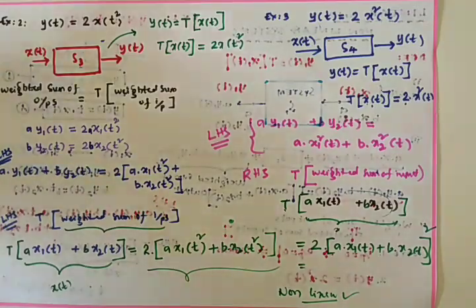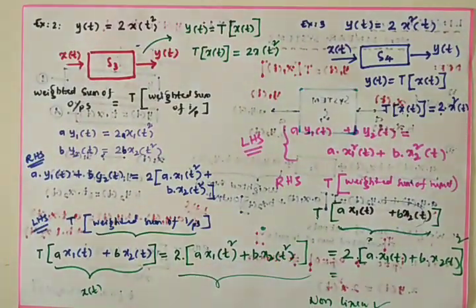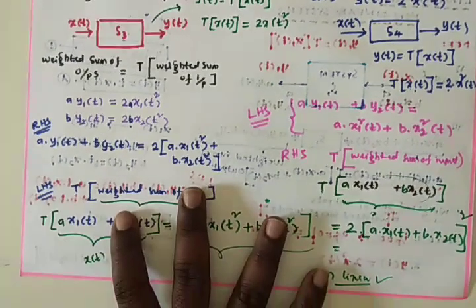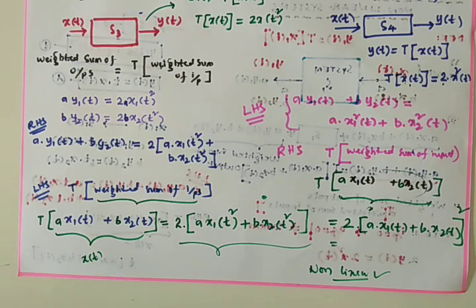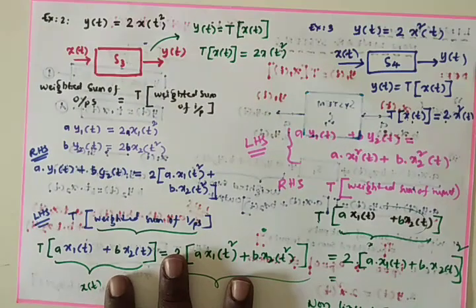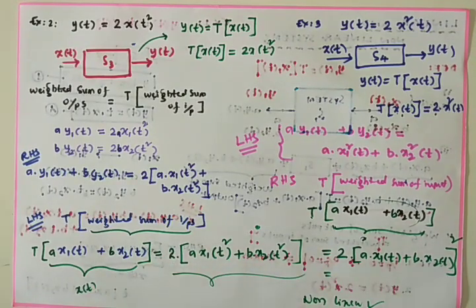Like this we can test any system, whether it is a linear system or a non-linear system. Here the point is very clear: if a system obeys the principle of homogeneity and superposition, then that system is called a linear system. Otherwise it is a non-linear system. Two points have to be noted here.